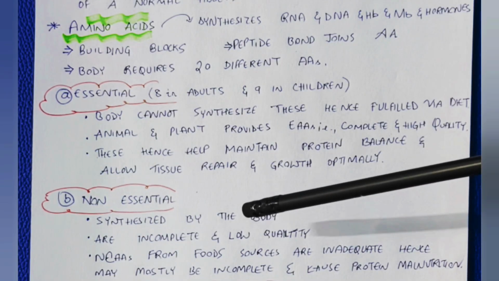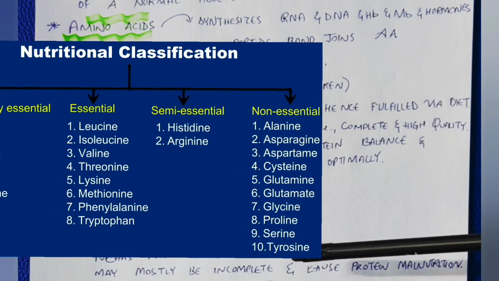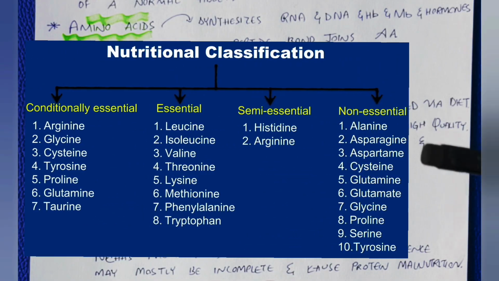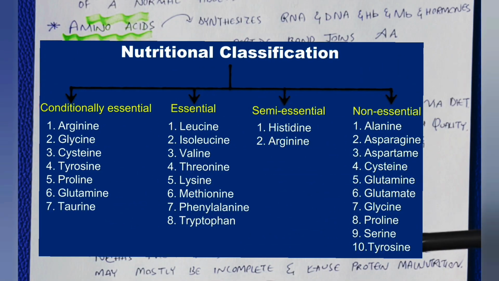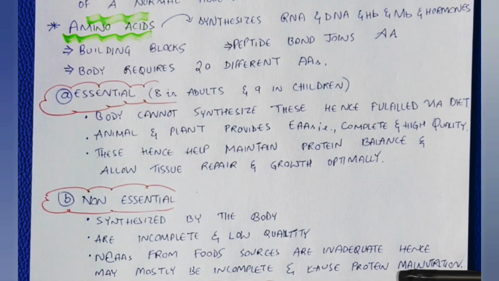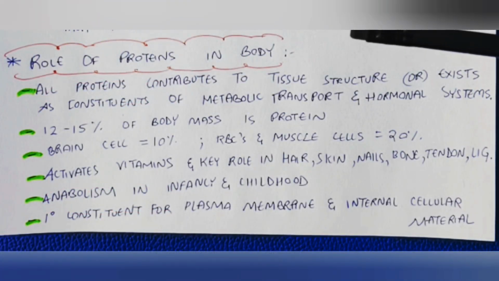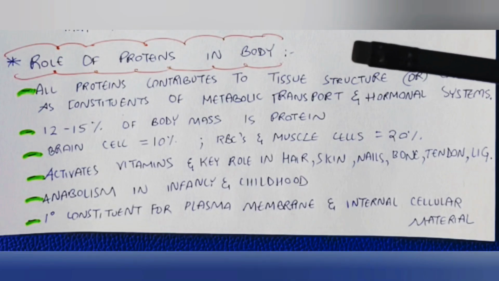There are non-essential amino acids that are synthesized by the body. They are incomplete and of low quality. Non-essential amino acids from food sources are inadequate, hence may mostly be incomplete and cause protein malnutrition in people. The role of proteins in the body is very important to understand.